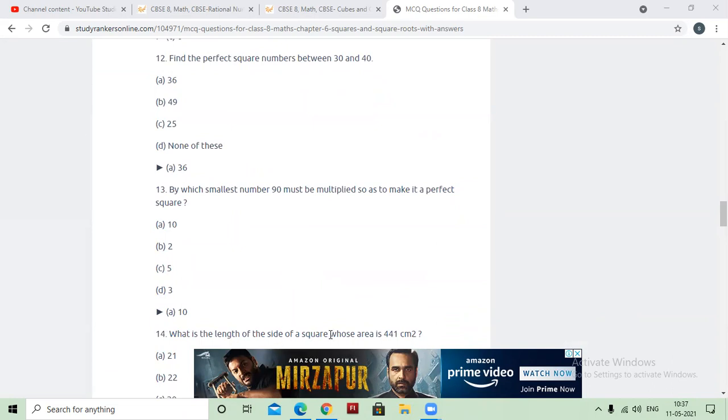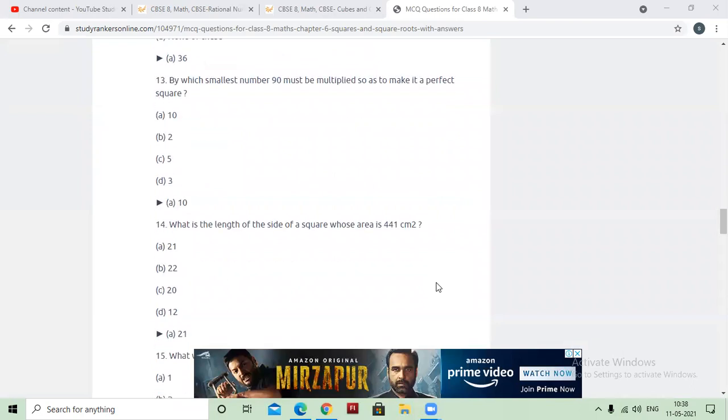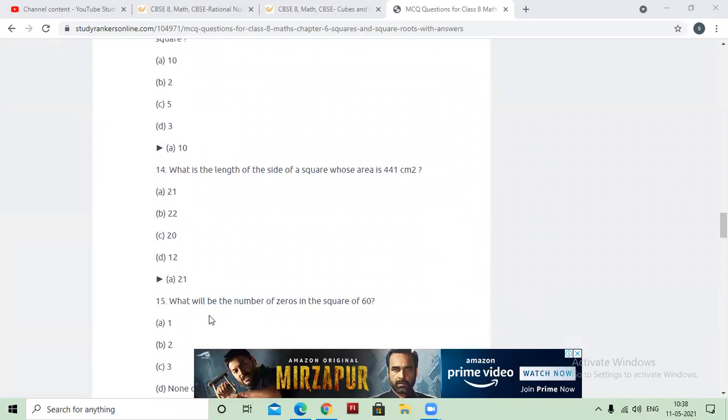What's the length of the side of the square whose area is 441? The area is given. You have to tell me the side of the square. The side of the square is given by the square root of 441. Yes, Janvi? Ma'am, 21. Yes. You will find the square root of this number by prime factorization or by long division. Okay? And make sure that you are getting the correct answer, then you will take it.